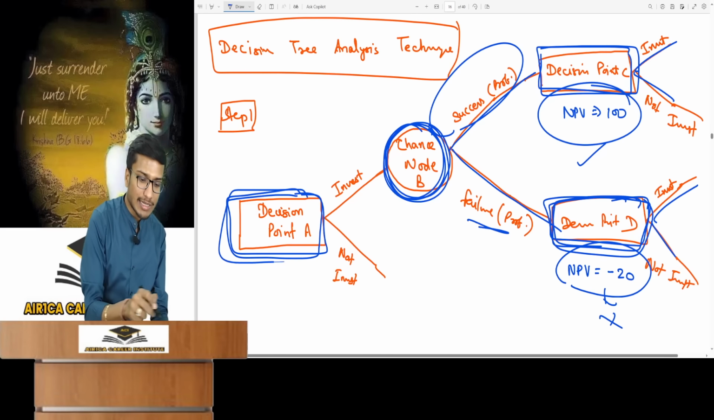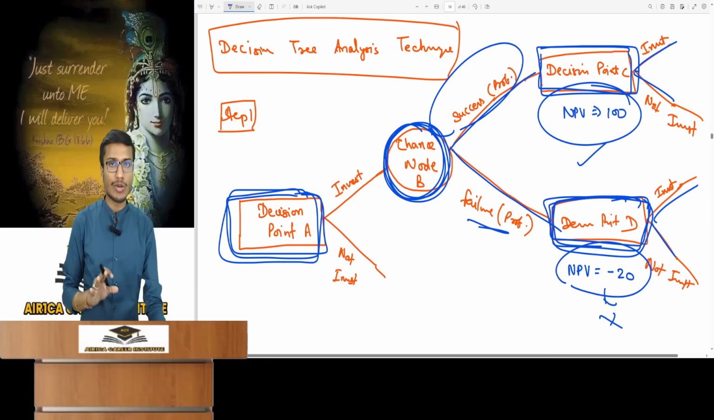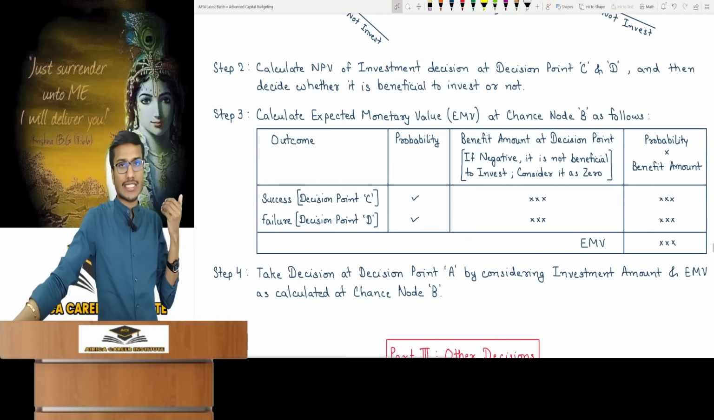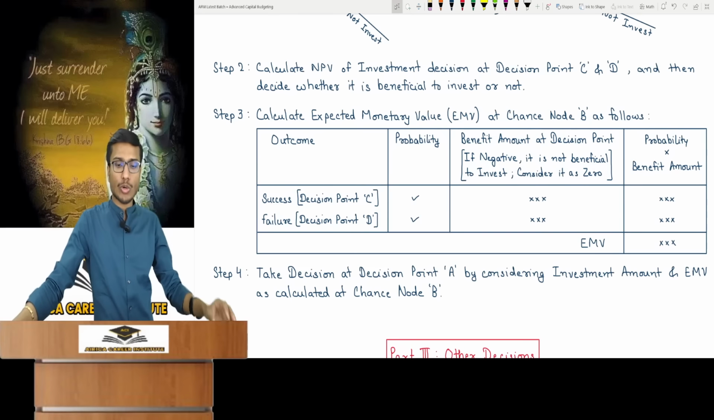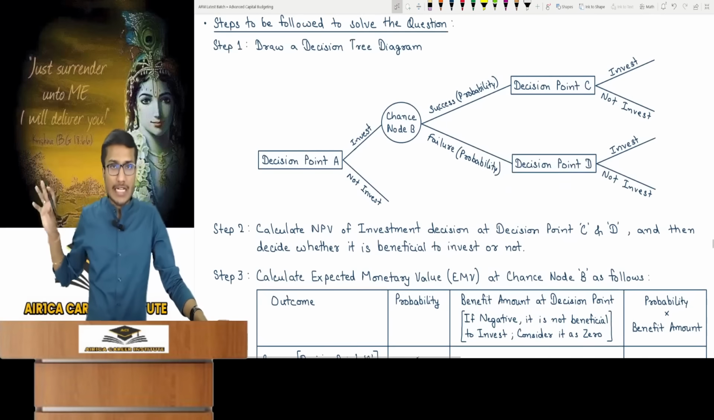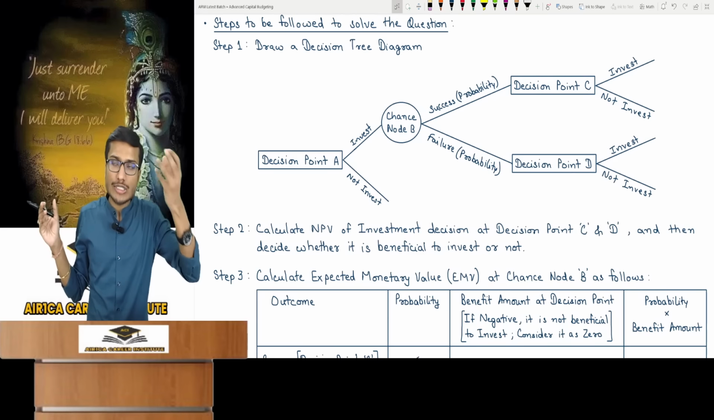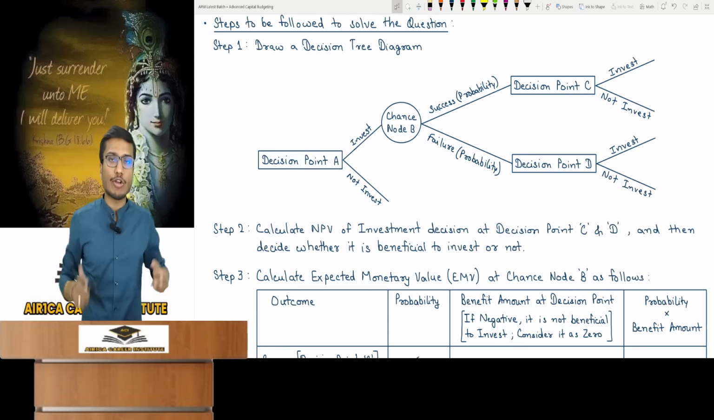Today, at decision point A, I must decide whether to invest or not. That's about the future. What will we do? We will keep moving forward from the future. We'll work forward in the tree. Now what do you have to do? You found the NPV at decision points C and D, what the benefits are, and whether you'll invest or not. Now, at the outcome node, the chance node, find out an expected monetary value.